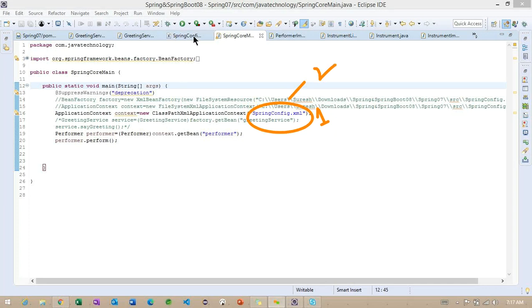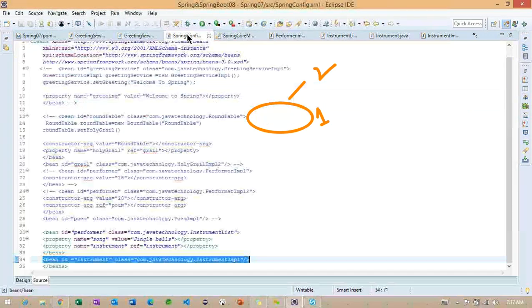And now we'll go back to the configuration file. And what we are doing here, we are specifying which class object we need to create. And this is the third step.